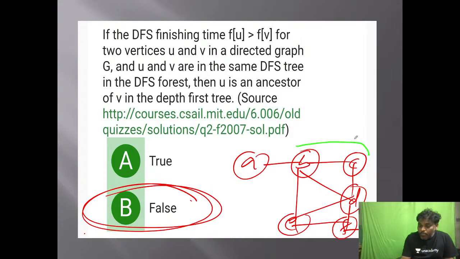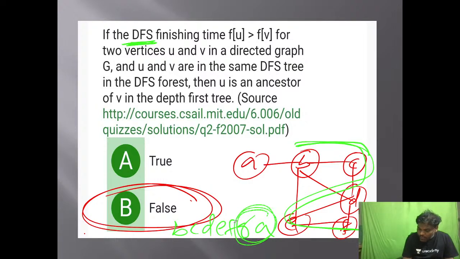Remember DFS, right? In this graph, if I do DFS, this is one of the answers. What is the answer? B, C, D, E, F, G. After G you can go to A. It doesn't mean that there is some relation between G and A. Need not be.